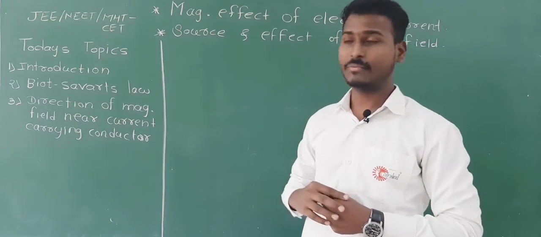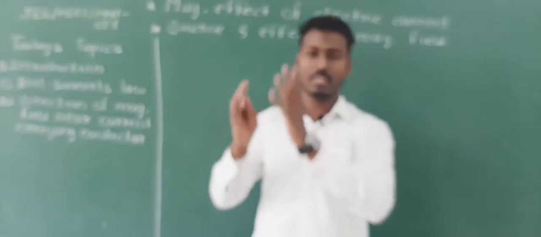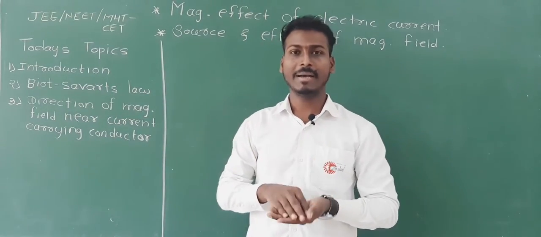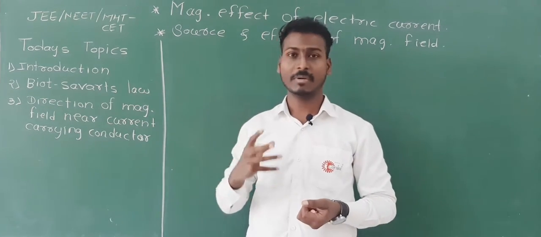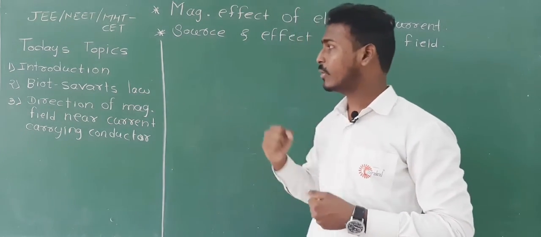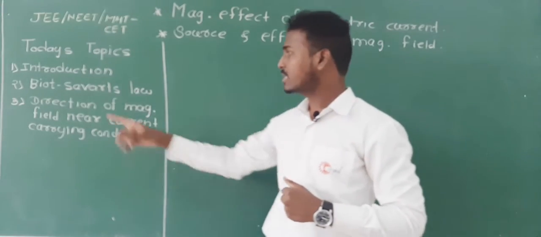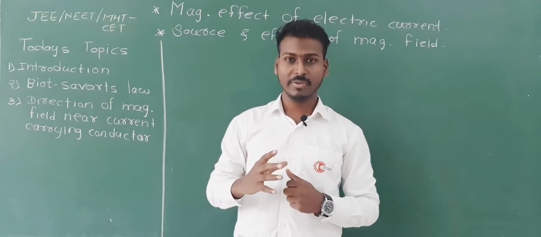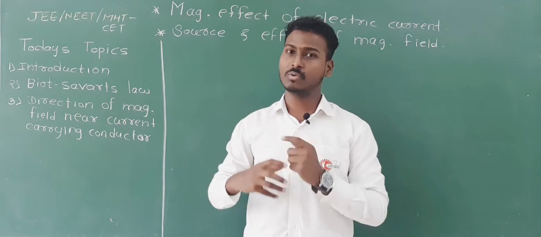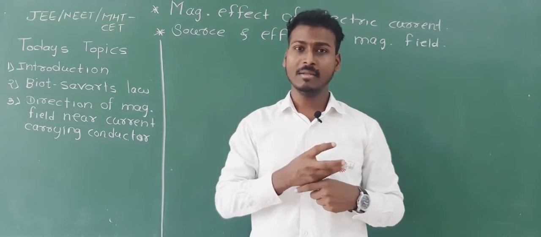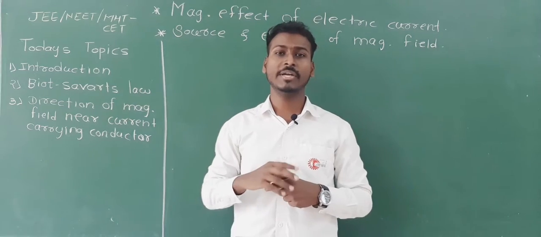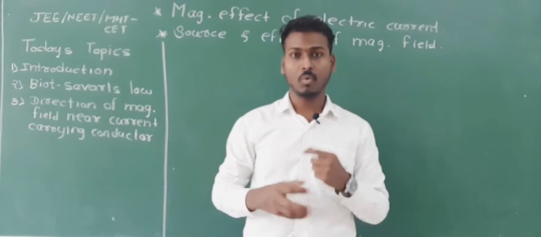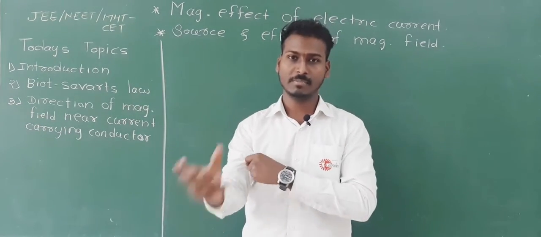First point we have covered, the introduction. When Ørsted was conducting an experiment, he observed that there is some deflection in the needle. By that he came to know there is another field, and that field is nothing but the magnetic field. Now the second point is Biot-Savart's law. Actually these are two different scientists, Biot and Savart, who gave this law. First of all we will go through the definition, and once we go through the definition we will go for the practical explanation. Actually there is no need for derivation of this law, it is not involved in any book. We should only know what this law exactly is and some examples on this Biot-Savart law.